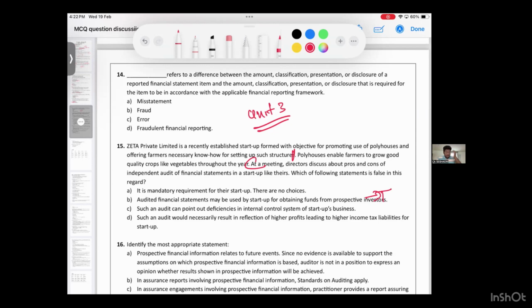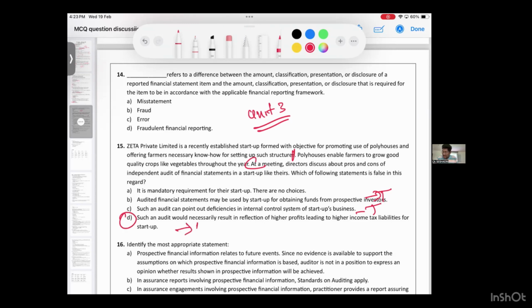I'll tell you later. Such an audit can point out deficiencies in the internal control system of the startup business. Of course, true. Such an audit would necessarily result in reflection of higher profit leading to higher income tax. Oh, if you audit, a lot of tax will come. Who said that?